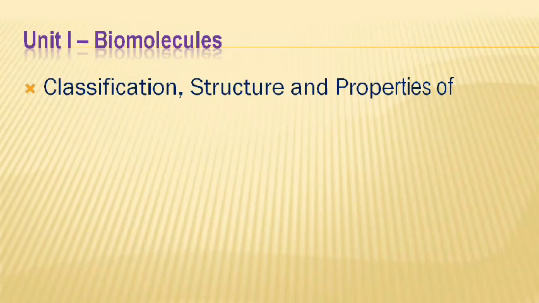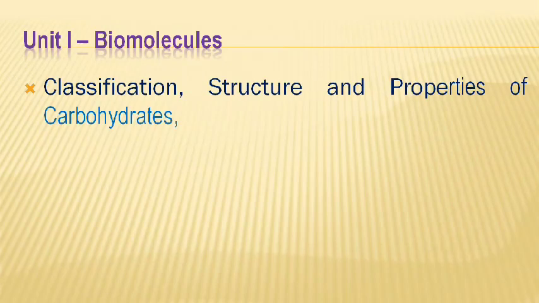Biomolecules are nothing but the molecules produced by the cells of living animals or produced by living organisms. There are 4 biomolecules, that is carbohydrates, proteins, lipids, and nucleic acids. In our syllabus, we have to discuss the classification, structure, and properties of only 3 major biomolecules. The first one is carbohydrate.